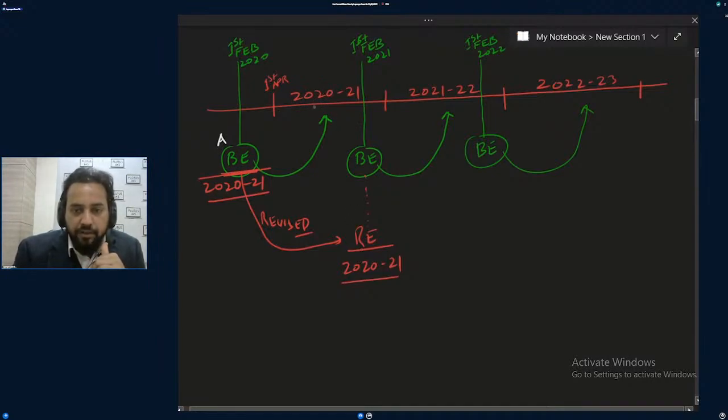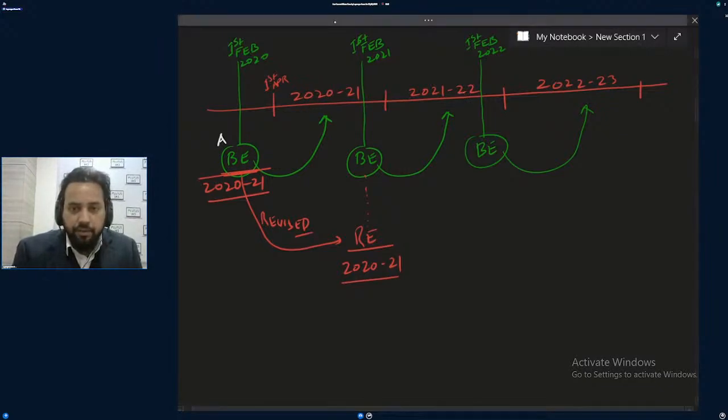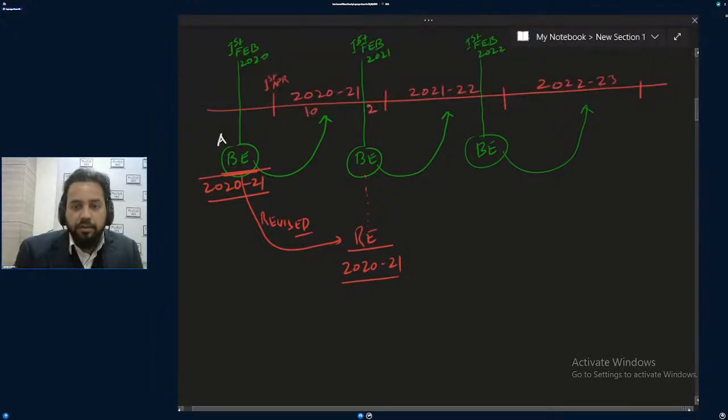When you are presenting the budget on first Feb 2021 for the year 2021-22, I can write 10 and 2. You can understand here: it is 10 months and 2 months. So 10 months are already passed.